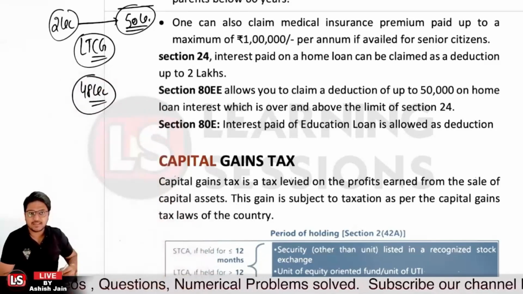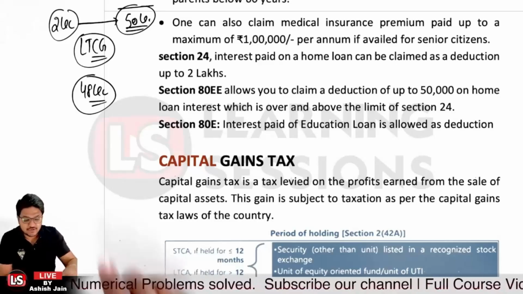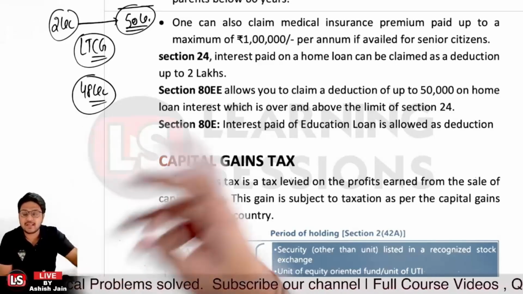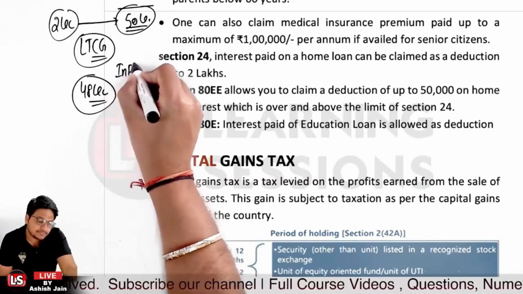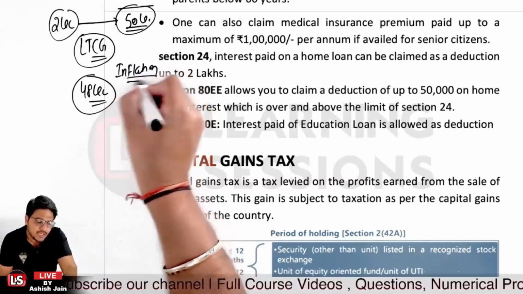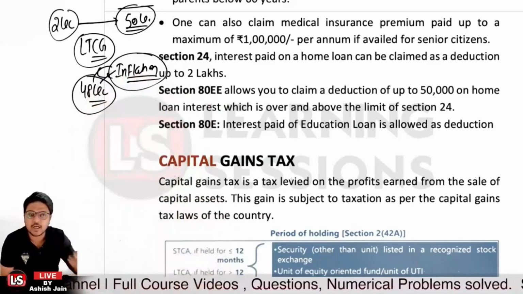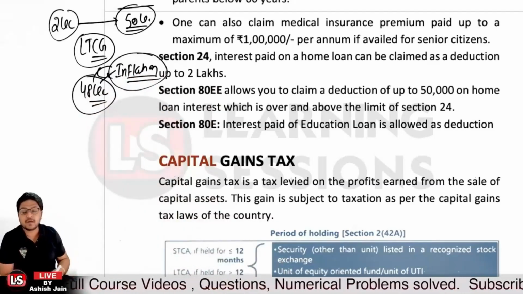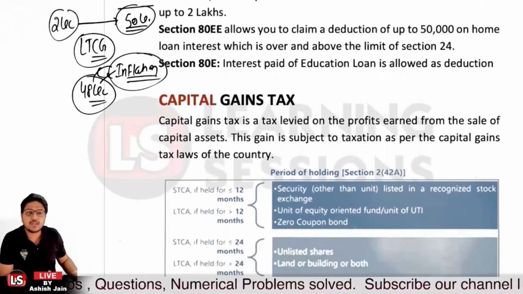But that's not the case. That's not the actual capital gain that you had, because there was also inflation involved, and this value is to be calculated in such a manner. So we'll also learn how we can calculate the right value. First of all, let's have a look at short-term capital gain and long-term capital gain.